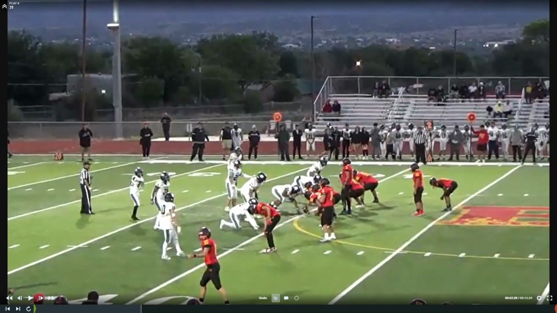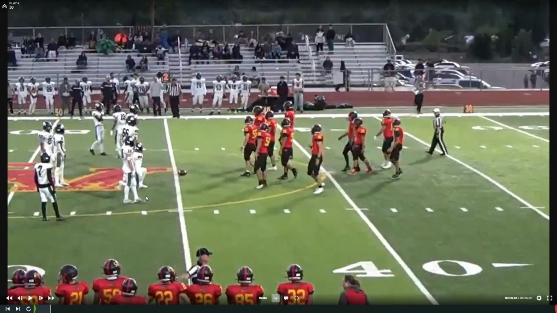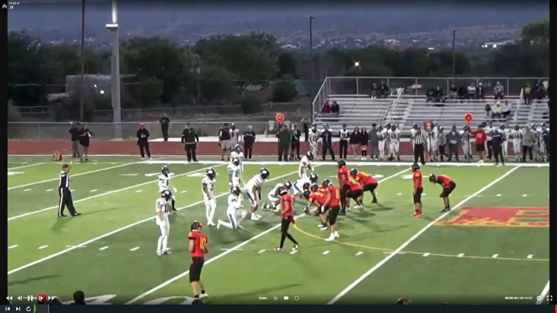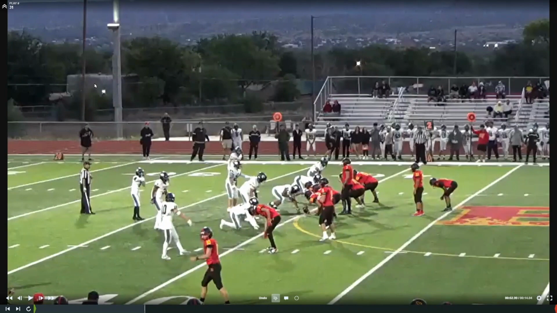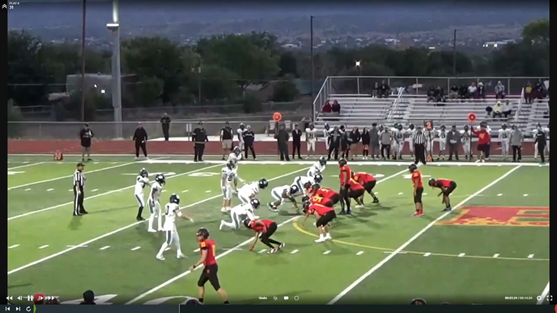It's still second down if we went back and looked. Second down, we know that this is more than 10 yards because we can't see our 10-yard markers, and we can get to here. We can see we're in the correct spot. B40, we still have second down, and the ball still belongs to the red team.